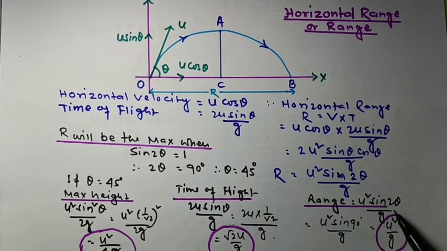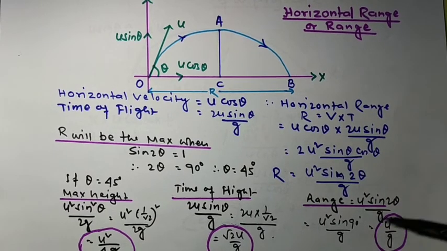Now range we have calculated as u square sin 2 theta by g. In place of theta we will write 45 degree. So u square sin 2 into 45 degree, which is sin 90 degree, by g. So what is sin 90? Sin 90 is equal to 1. So it will automatically come u square by g.